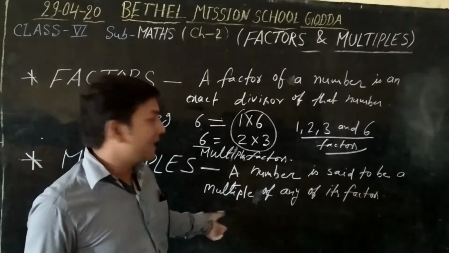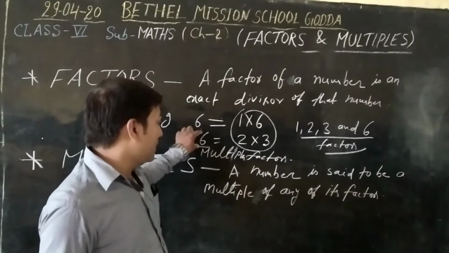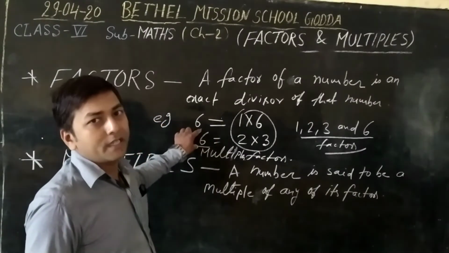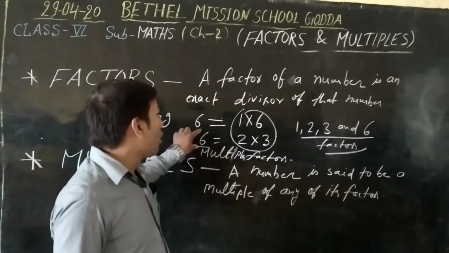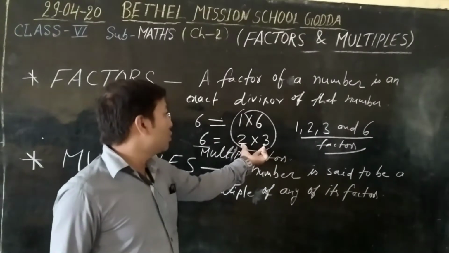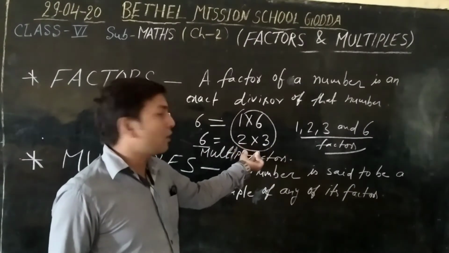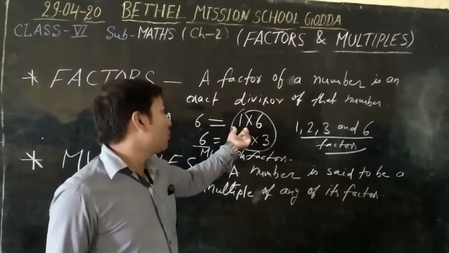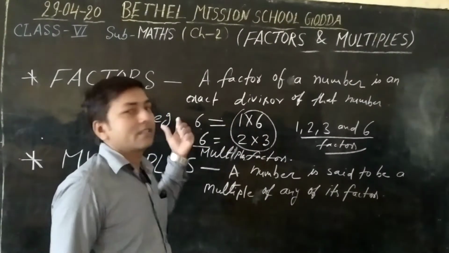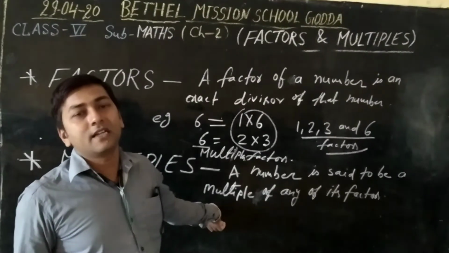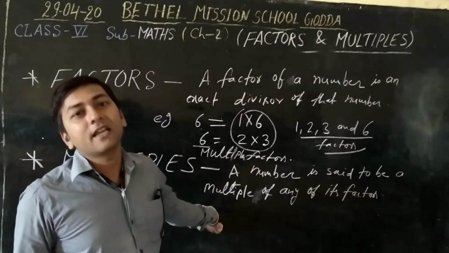So it is written here that a number is said to be a multiple of any of its factors. Means the multiple of 2 and 3 is 6. The multiple of 1 and 6 is 6. Okay, I hope you understood that. Next we will learn the types of numbers.